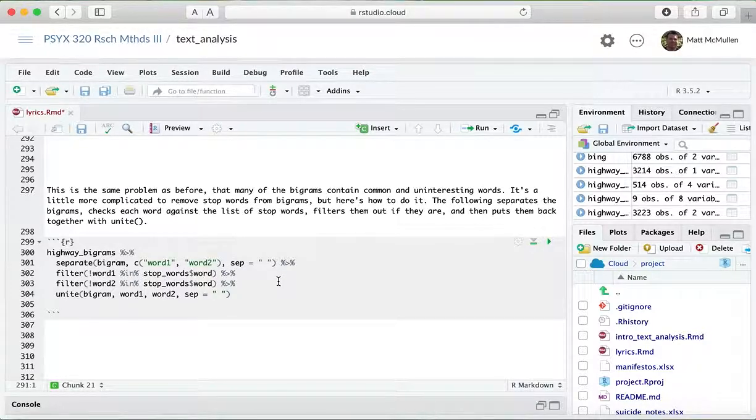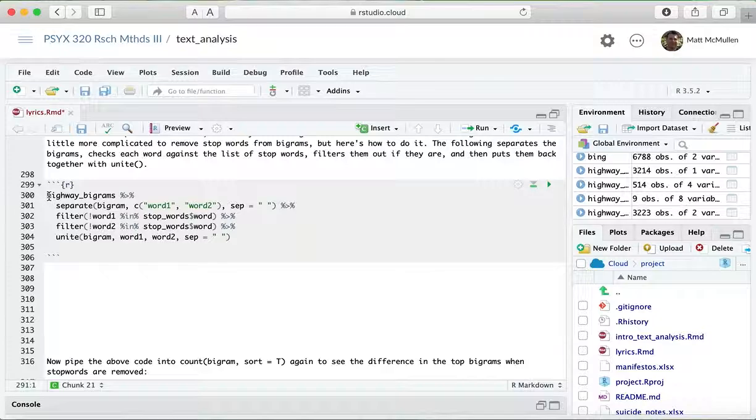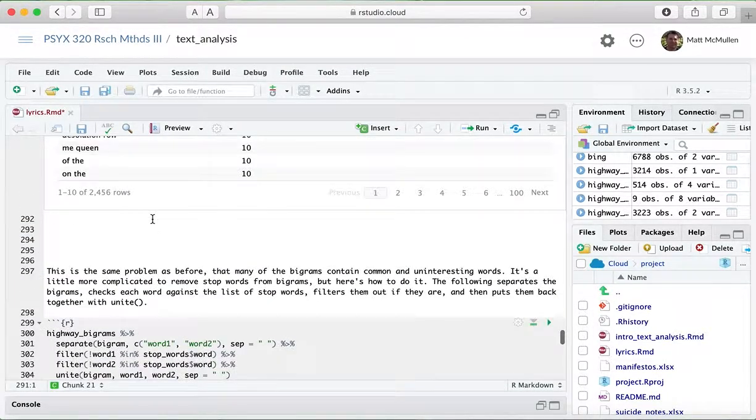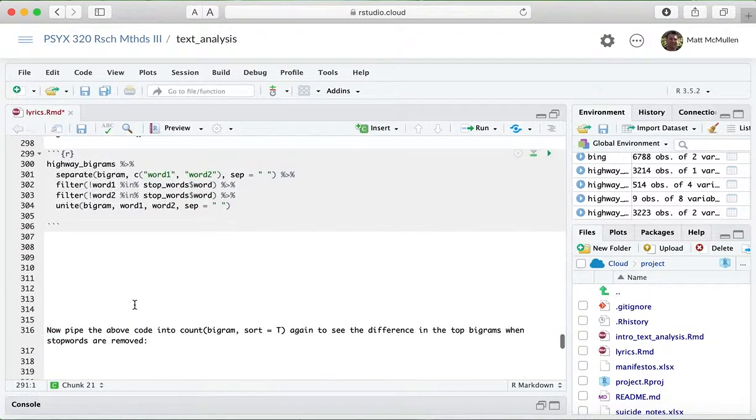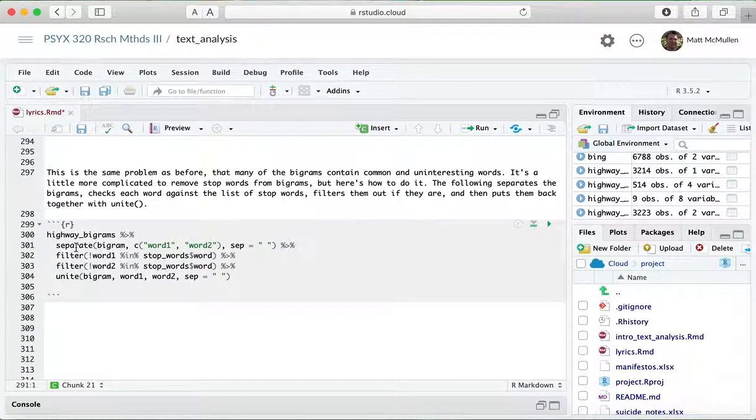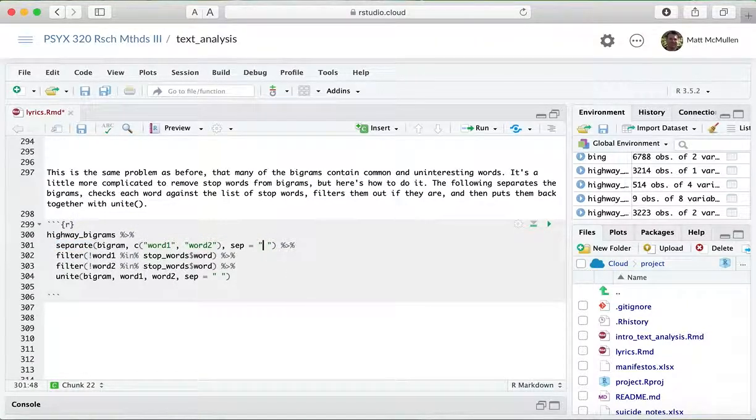It's a little trickier here, and this is the command sequence to do it. Now you have these bigrams, like of the, and what we have to do is separate them. The separator is the space here, so it's looking for the space and separating everything into either word 1 or word 2. It'll call them temporarily word 1 and word 2.